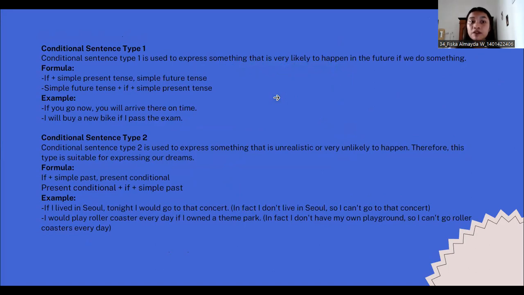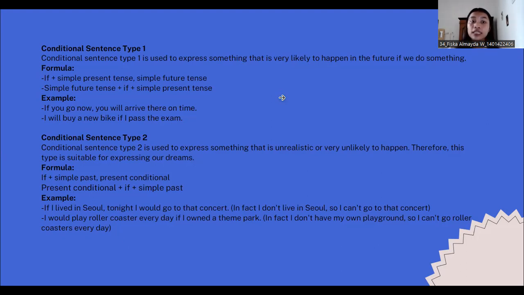Formula 2: simple future tense plus if plus simple present tense. And examples of conditional sentence type 1. Example 1, if you go now, you will arrive there on time. And example 2, I will buy a new bike if I pass the exam.